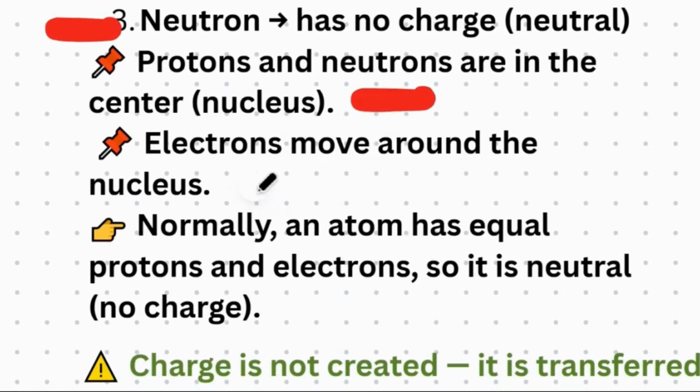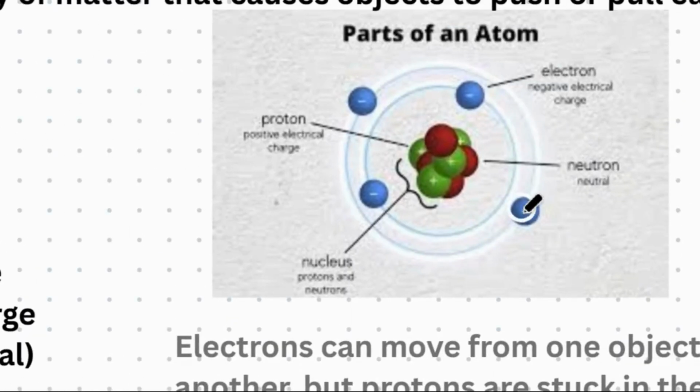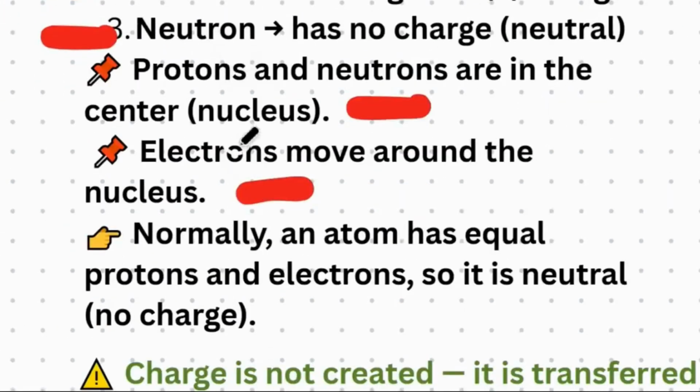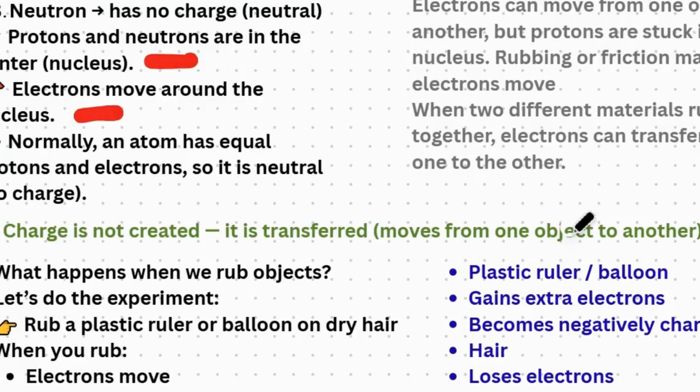Next, electrons move around the nucleus. I have also shown you that these electrons, in blue color, move around the nucleus. Normally, an atom has equal protons and electrons, so overall an atom is neutral.